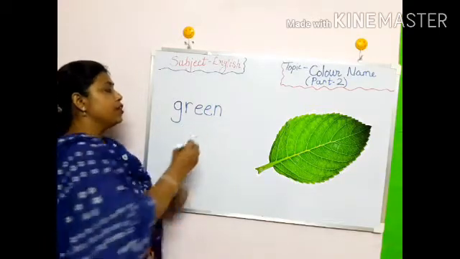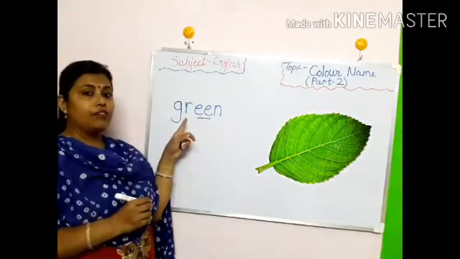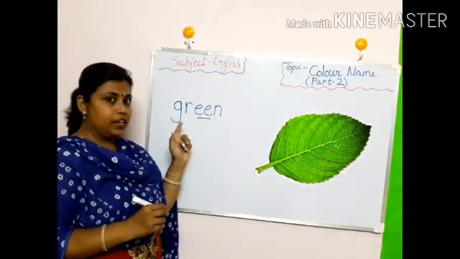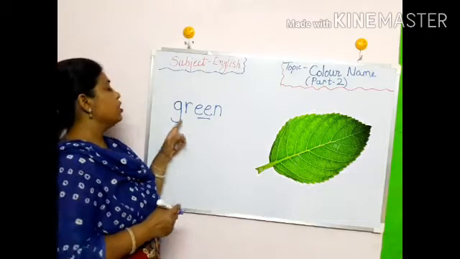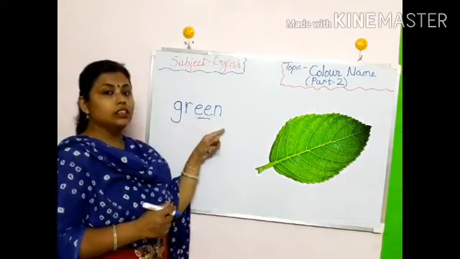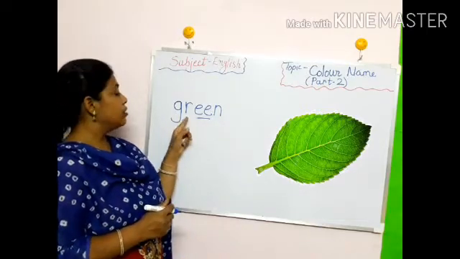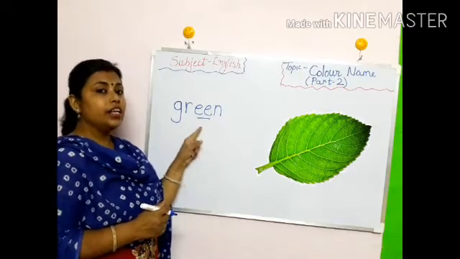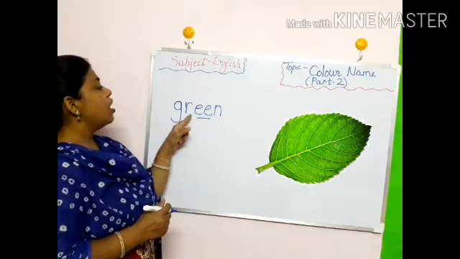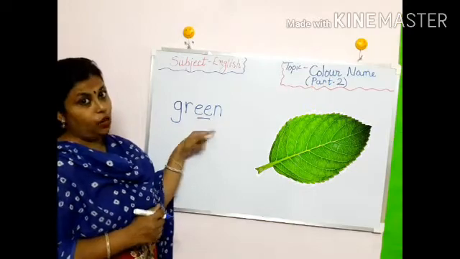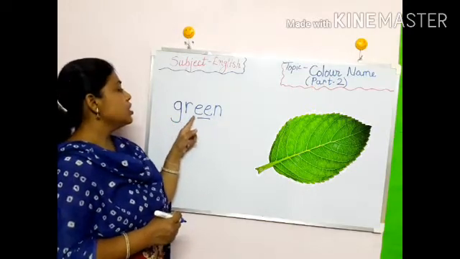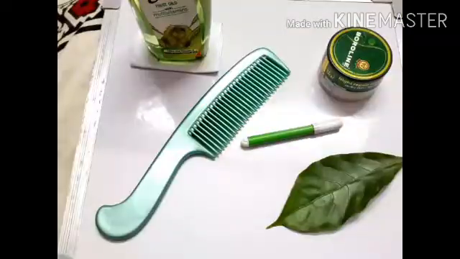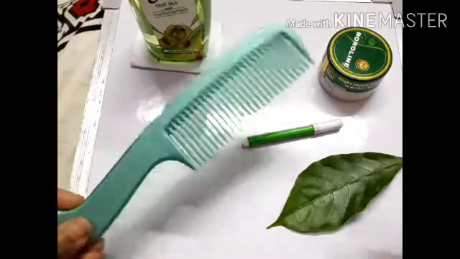G-R-E-E-N. I told you we have done, when we have double E, the sound comes E. We have done this now, E. So, G-R-E-E-N. Green. Spelling is G-R-E-E-N, or we can say double E also. G-R-E-E-N. Green.